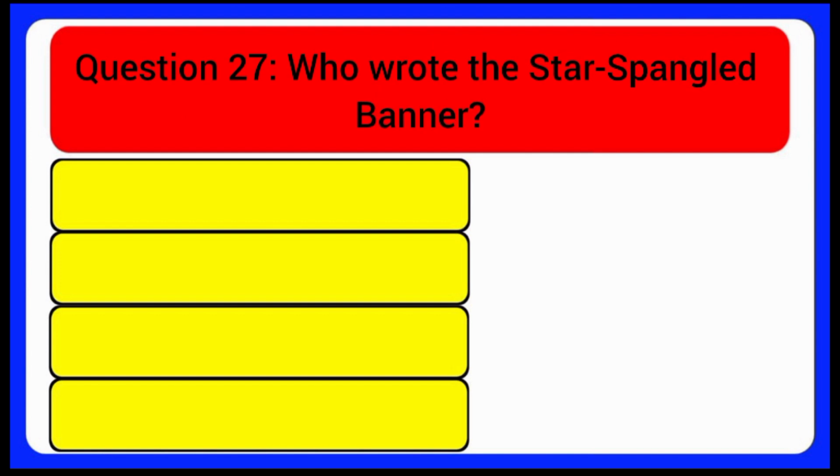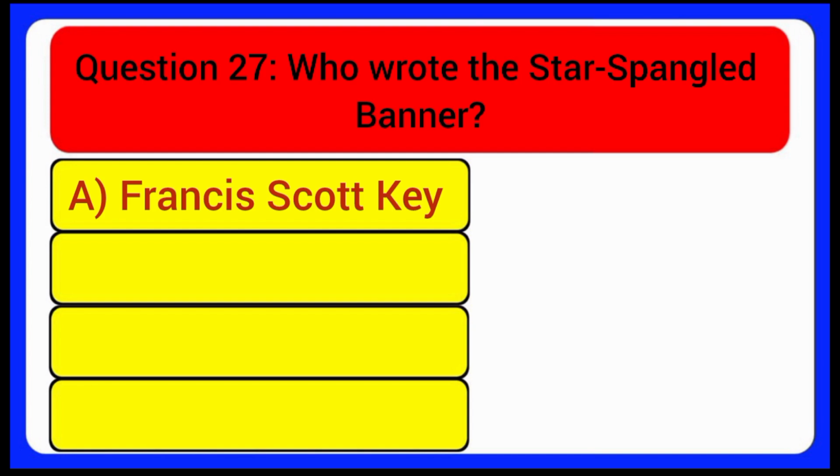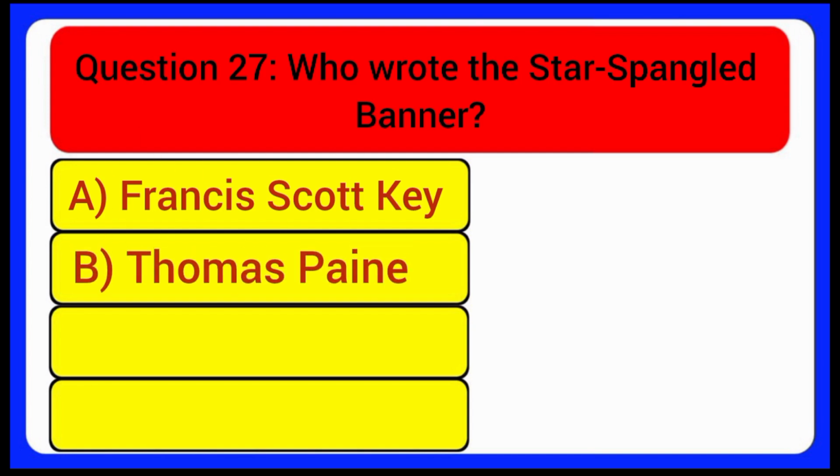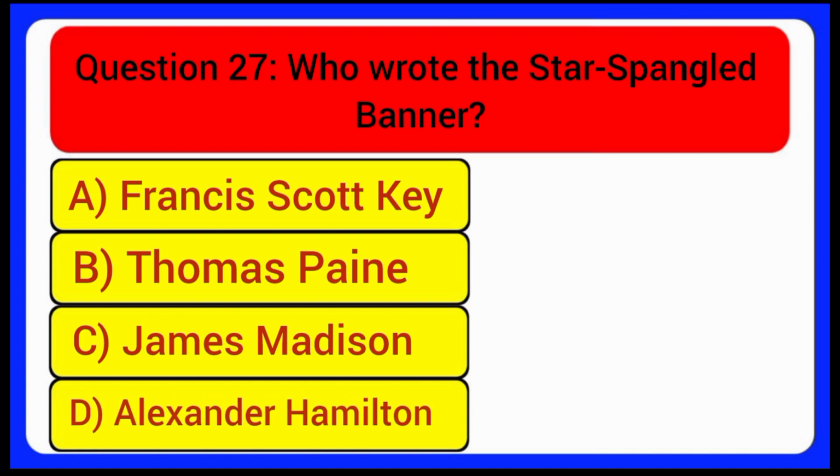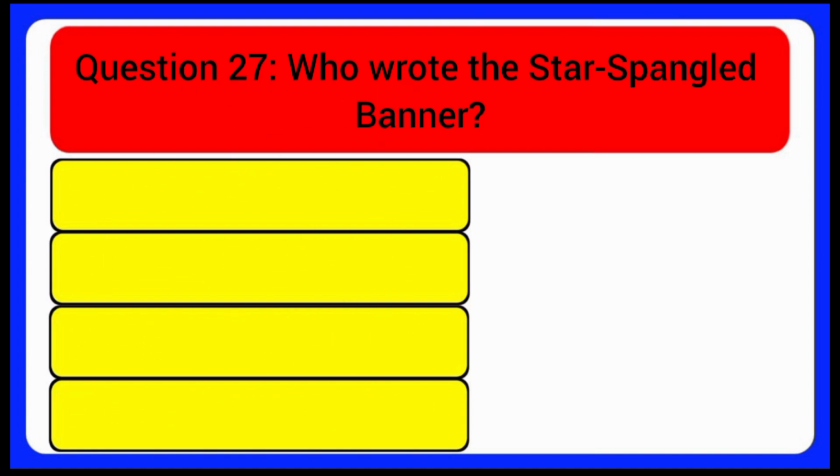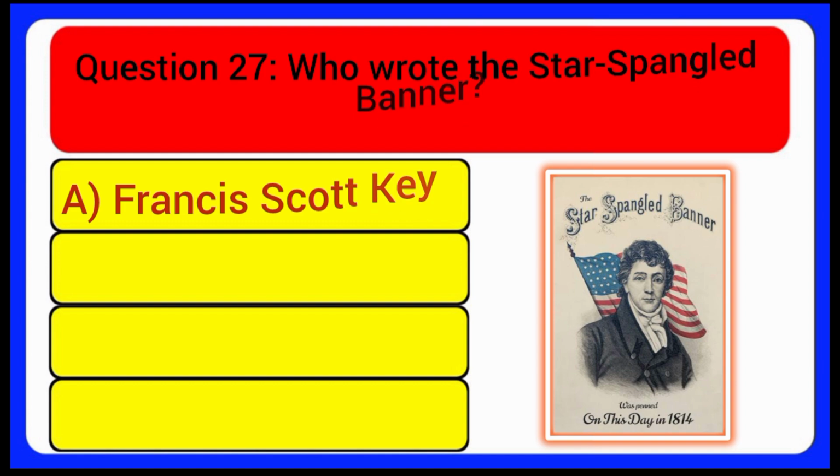Question 27. Who wrote the Star-Spangled Banner? A. Francis Scott Key. B. Thomas Paine. C. James Madison. D. Alexander Hamilton. Answer: Francis Scott Key.